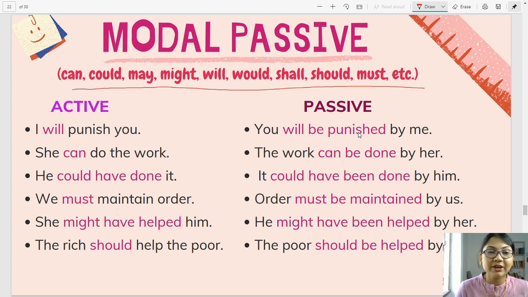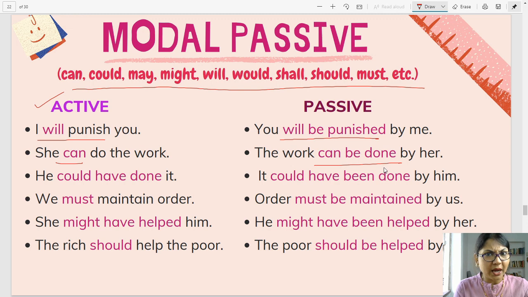Alright, great. Now let's look at the examples in the active voice. I will punish you. Naughty boy, continuously disturbing from past to present to future, disturbing and disturbing. So this was something inevitable, isn't it? Alright, let's continue. So I will punish you. You will be punished by me. That is the passive form. She can do all the work. The work can be done by her. He could have done it. It could have been done by him. We must maintain order in the classroom or everywhere. Discipline must be maintained.